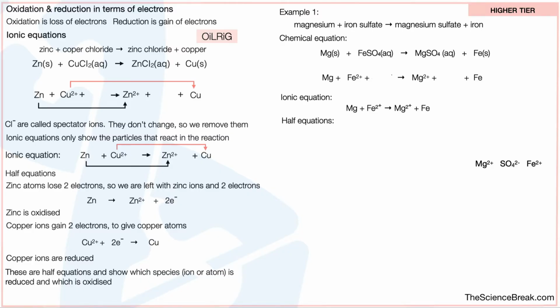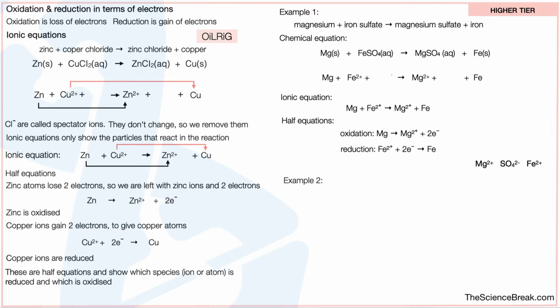The half equations are as follows. This is oxidation. Magnesium becomes magnesium ions plus 2 electrons. Magnesium has lost electrons, and as we know, oxidation is loss of electrons. And the reduction is the iron ions. Fe2+ add 2 electrons gives us Fe.